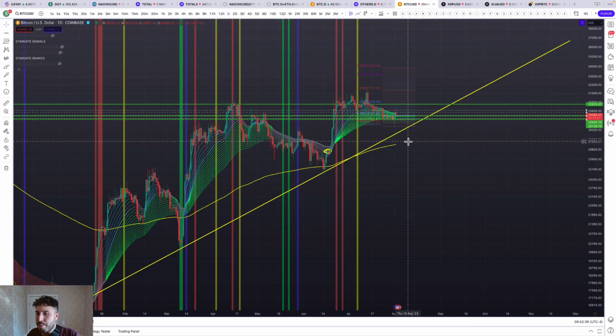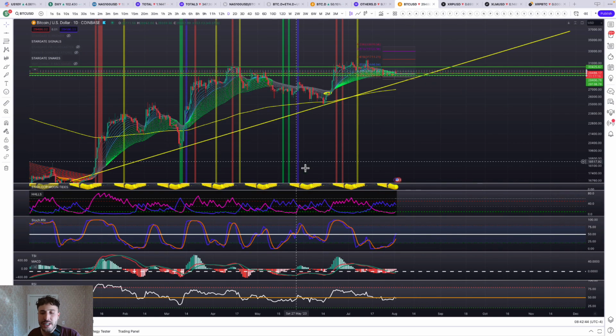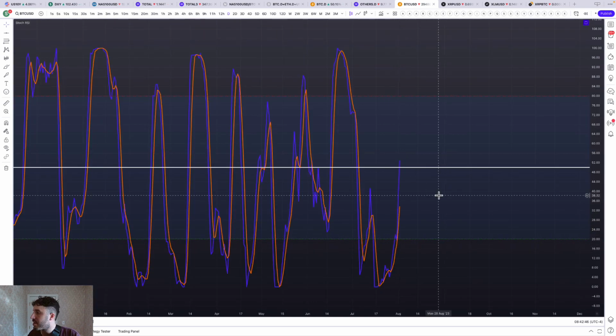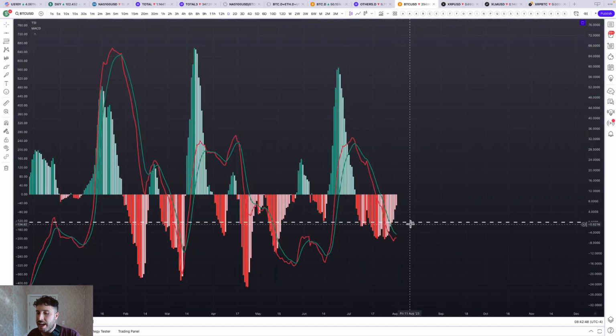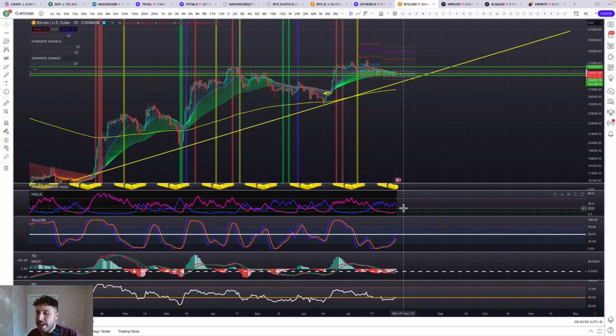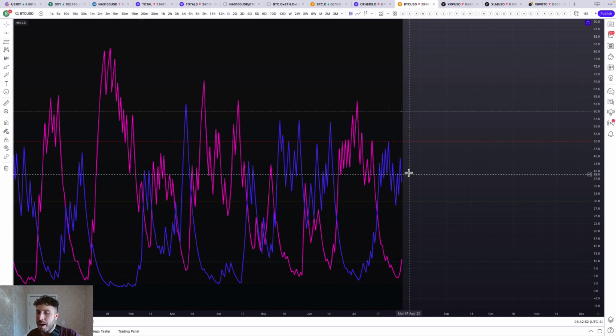But if we do pull back down, 27K final stand. But on the 1 day chart, we do have the momentum starting to come up. The stochastic RSI, the TSI is starting to come up, and the pink finally found a heartbeat and is coming up, and this blue is starting to come down, just like it was back June 18th. So similar stuff going on.